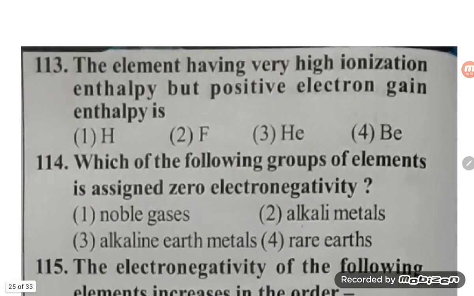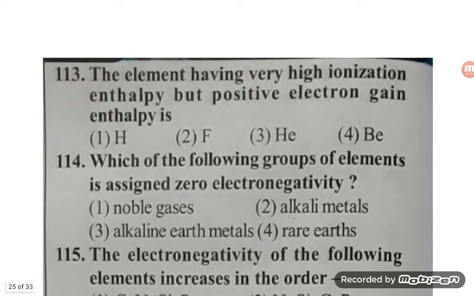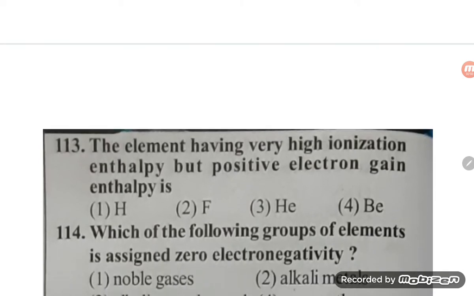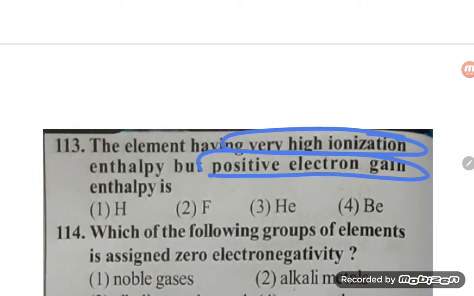Now let us move to the next question. Question number 112. The element having very high ionization enthalpy but positive electron gain enthalpy is, okay, positive, student. The element having very high ionization enthalpy and positive electron gain enthalpy, what is it? Noble gases.